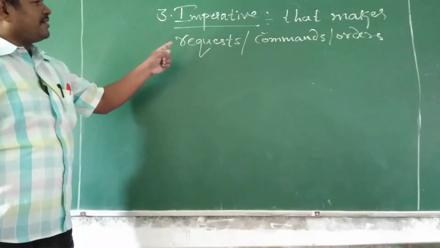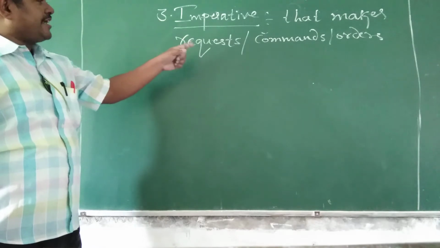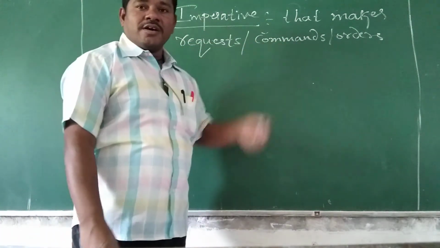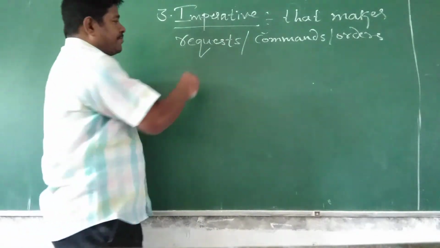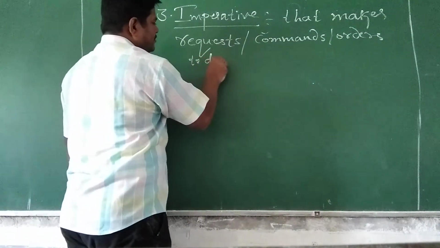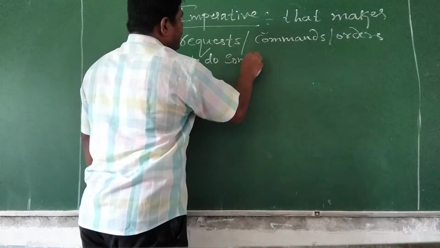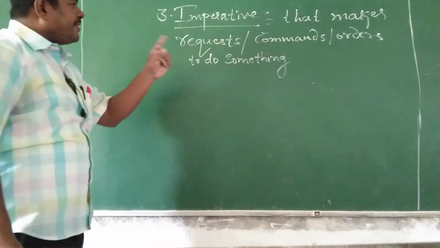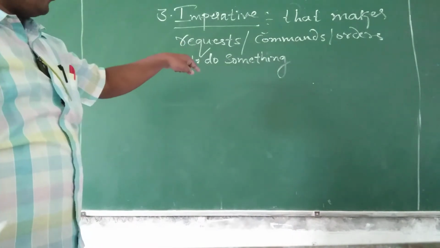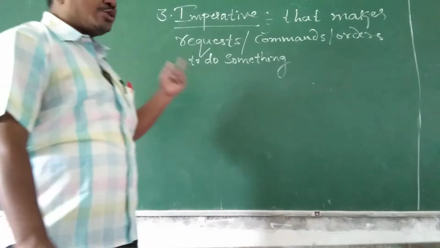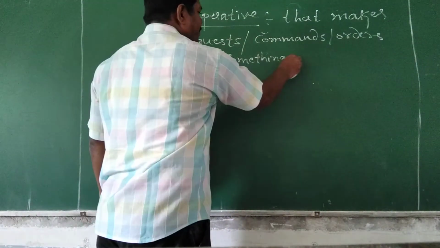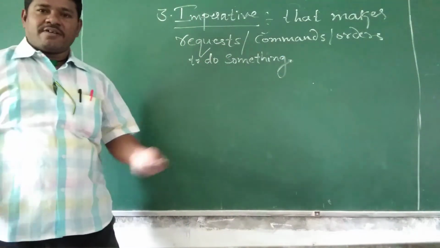An imperative is a sentence that makes requests or commands or orders to do something, it is called an imperative sentence, right? A sentence that makes requests, commands or orders to do something is called an imperative sentence. Examples I already told you, right?